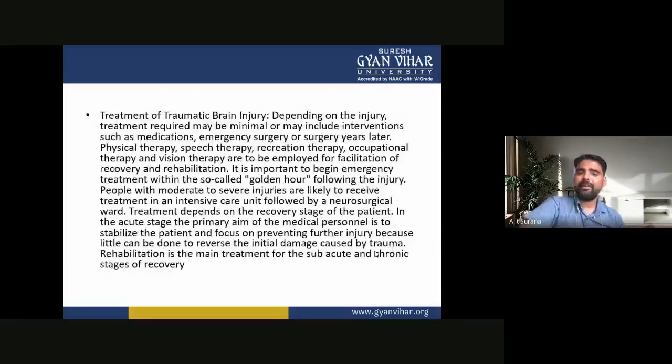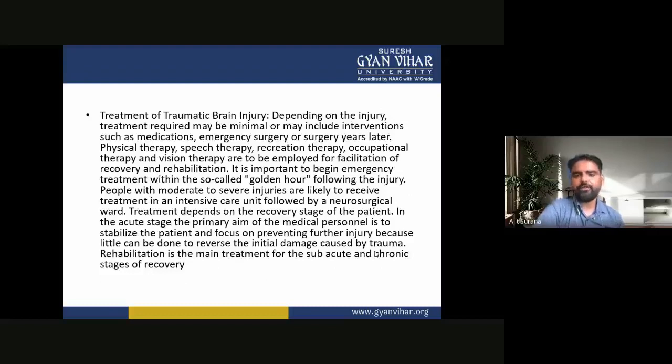Now the treatment of traumatic brain injury. Depending on the injury, treatment required may be minimal or may include interventions such as medications, emergency surgery, or surgery years later. Physical therapy, speech therapy, recreational therapy, occupational therapy, and vision therapy are to be employed for facilitation of recovery and rehabilitation.